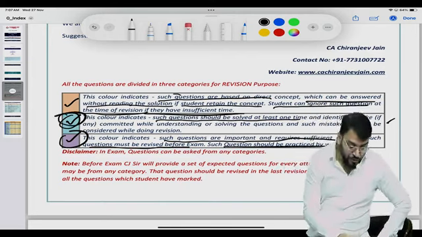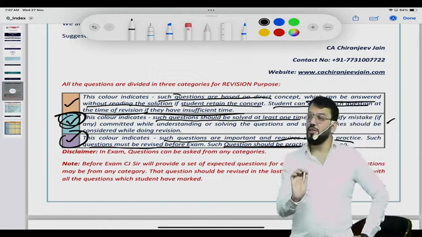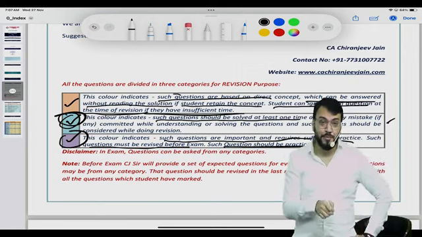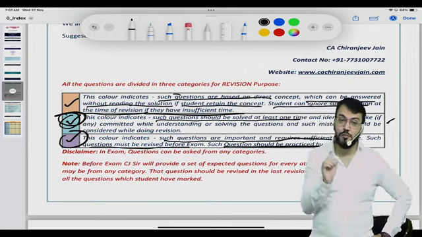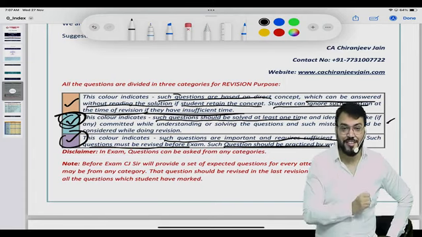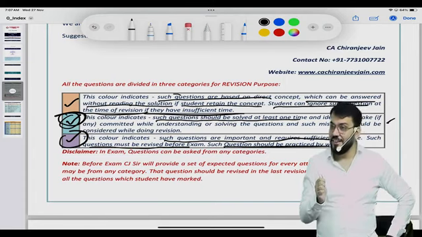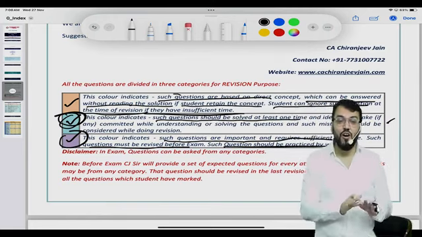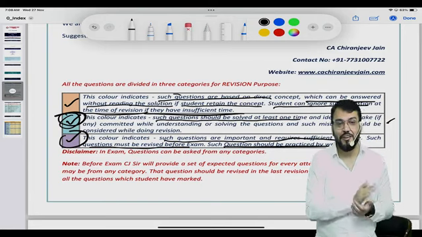Means for the second category questions, even if you are not practicing by writing, chalega. But the questions in the third category that I have given need to be practiced by writing whenever you are doing revision. You can't skip this. Chalega. So this time, for the first time, I have categorized all the questions into three categories.